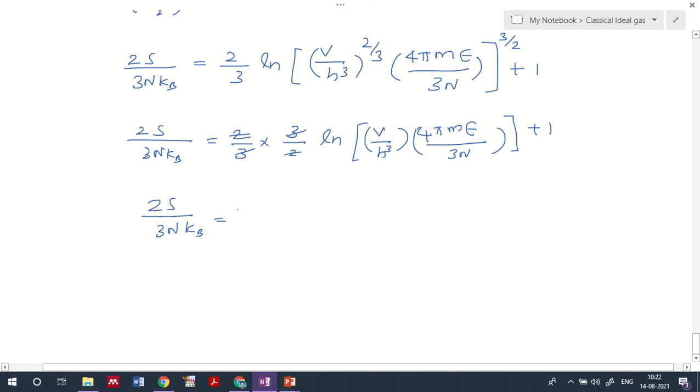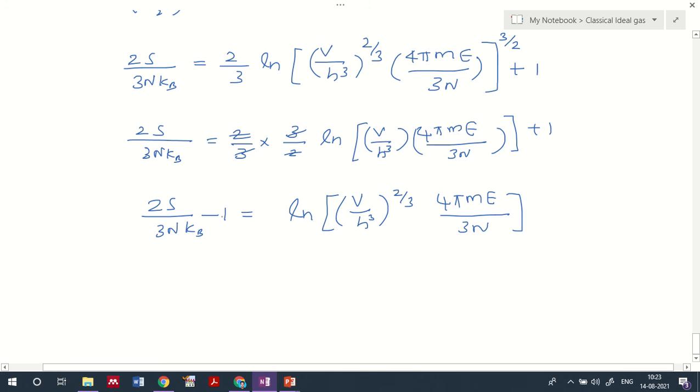So once again I'll take this minus 1 to the other side, that is 2S by 3nkB minus 1 will be equal to, this term will cancel, and what remains is ln V by h cube raised to 2 by 3, 4 pi m divided by 3n. So that we will get finally over here.